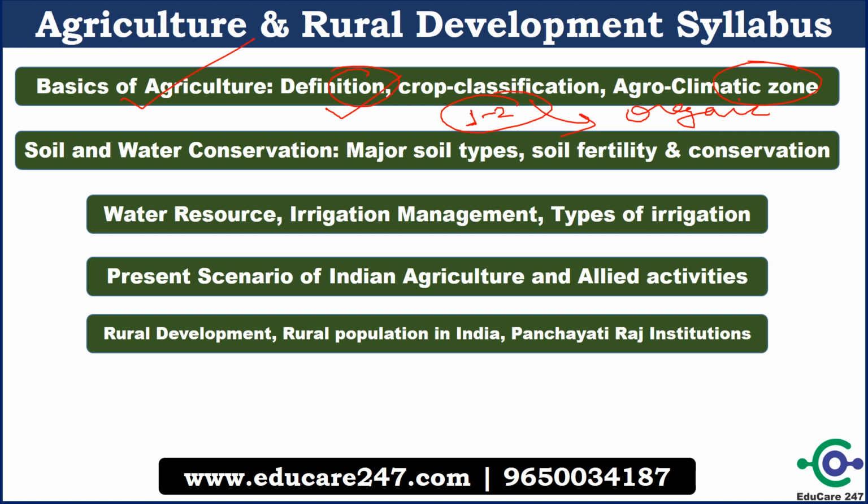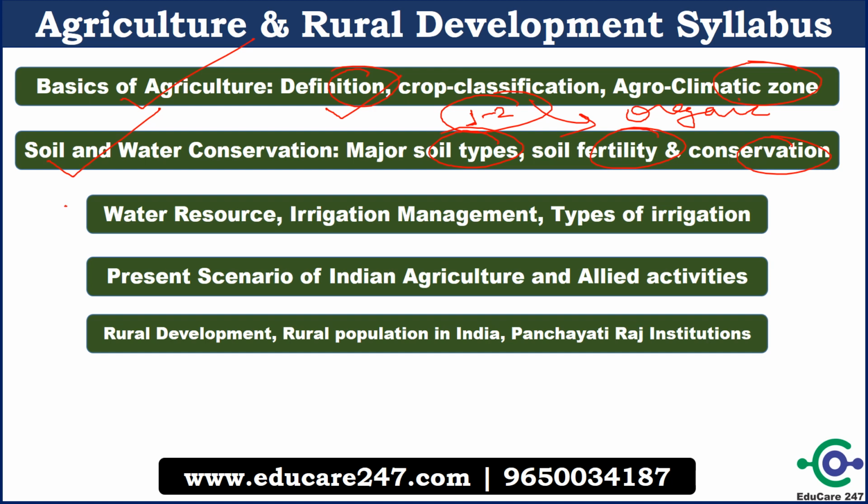The second important topic is soil and water conservation. Under this, types of soil are important, soil fertility is important, soil conservation is important, watershed management is important. So this is the second most important topic. The other topic is water resource: irrigation management, types of irrigation, micro irrigation, major irrigation.